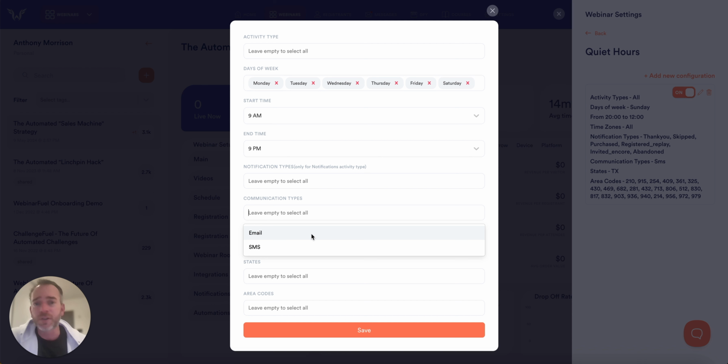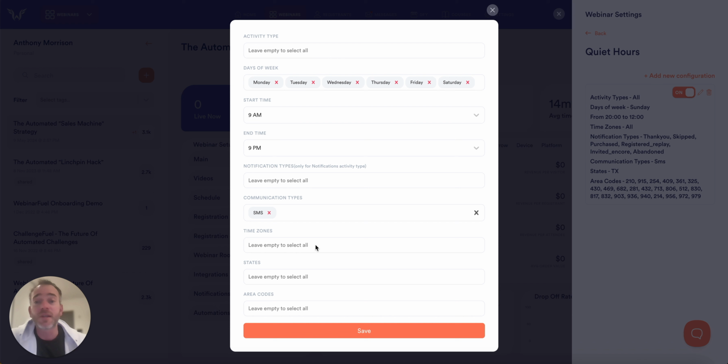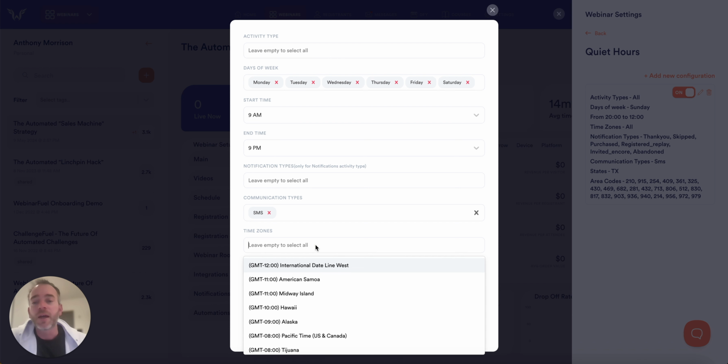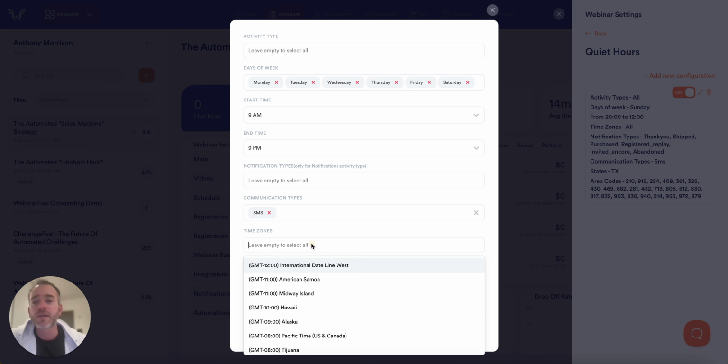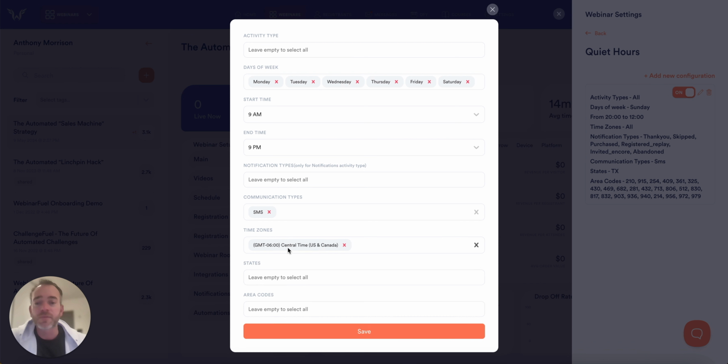There's not a specific use case for blocking emails right now, unless you just simply didn't want emails to go out to people at 3 a.m. for some reason, right? The main use case for this is SMS. So I'm going to tell it, I want you to block SMS, and then you select the time zone, all right? These three settings down here are the most important ones, all right? So let's just say I'm going to do this for the state of Texas. So the state of Texas, I'm looking at the central time zone because that's what time zone it's in.